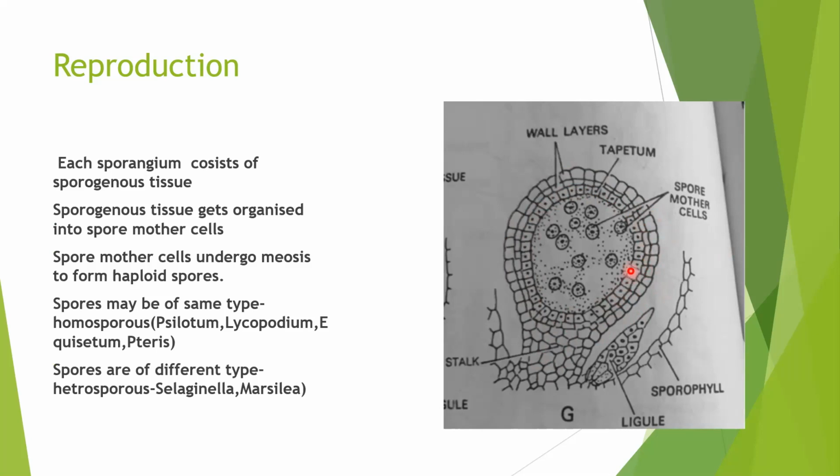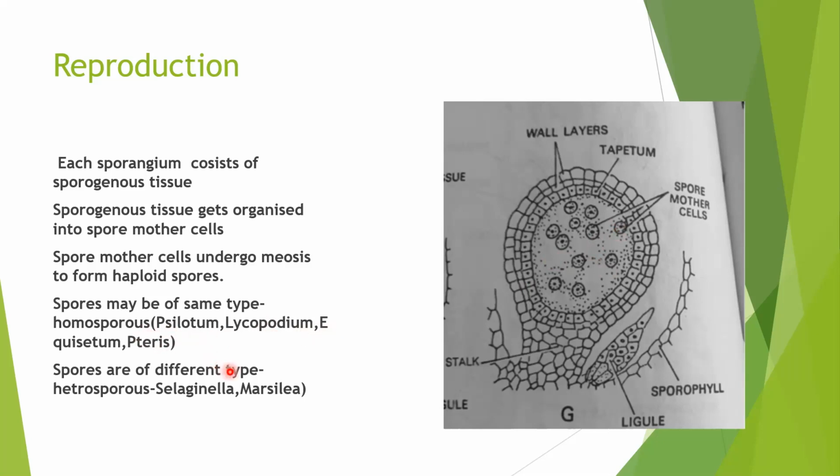In the young condition, the sporangium will have sporogenous tissue. The sporogenous tissue later on will get organized to form spore mother cells. Each spore mother cell is diploid in genetic constitution. Now this will undergo meiosis to form haploid spores. And if spores are of the same type, like we already discussed, with the same structure, same shape, same morphology, this is called homosporous condition. Examples are Psilotum, Lycopodium, Equisetum, and Pteris.